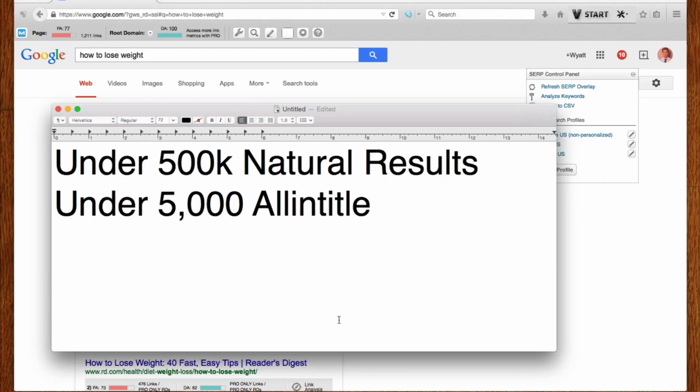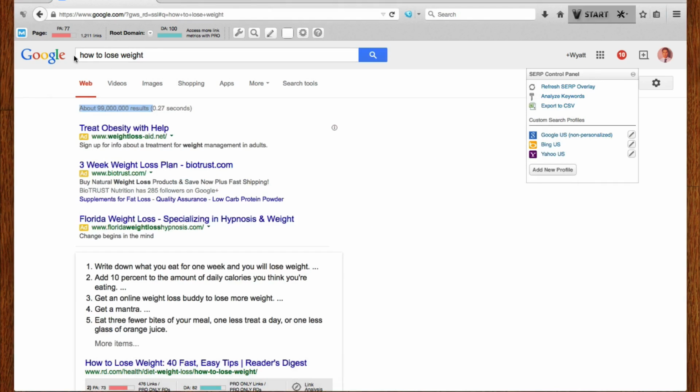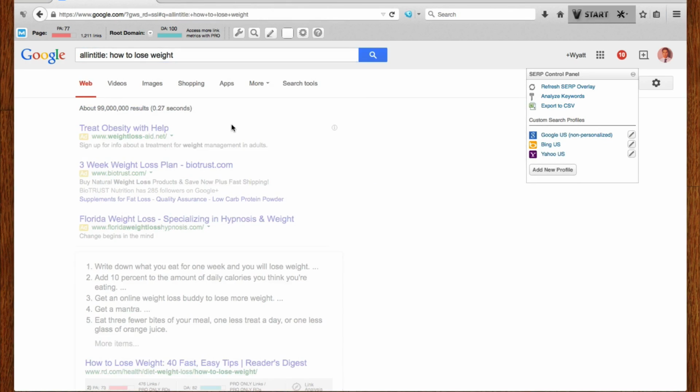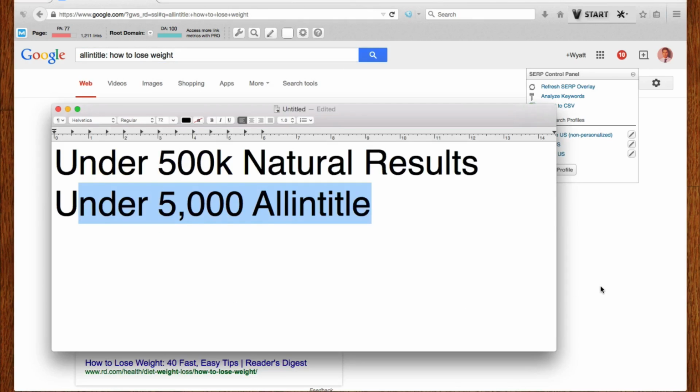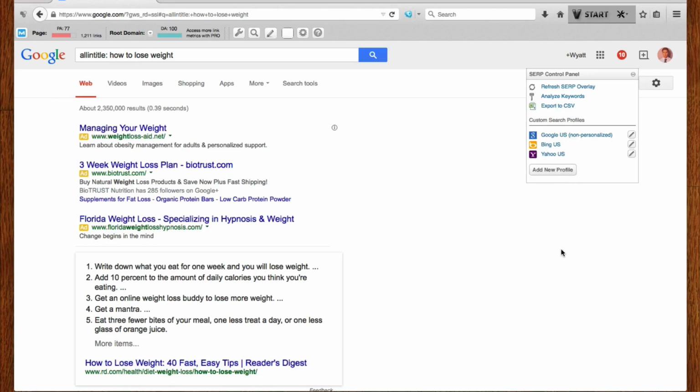So how to lose weight, probably not the best keyword. Under 5,000 all in title, right? So if we type out all in title, we'll see over 2 million results. So that's definitely over 5,000, right?